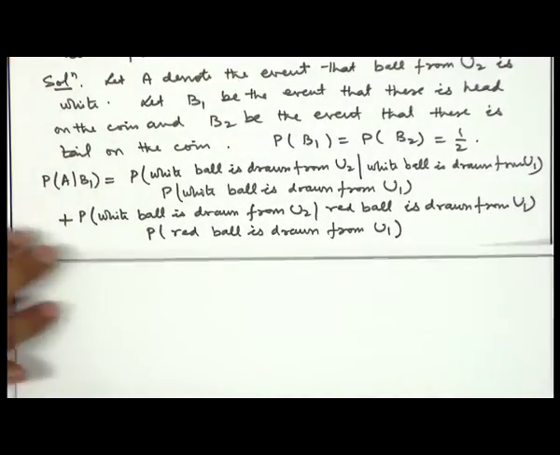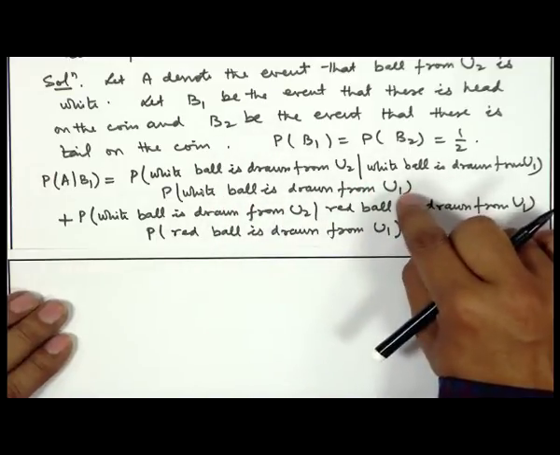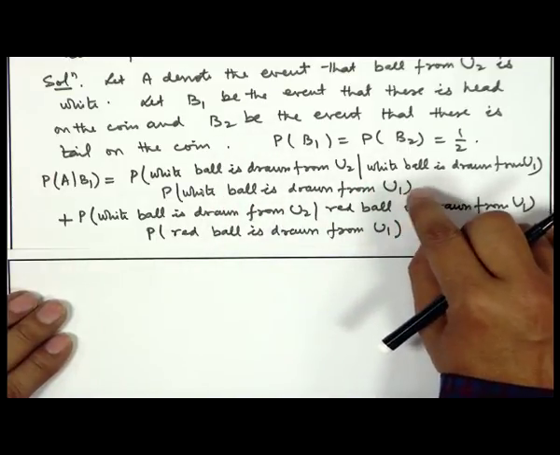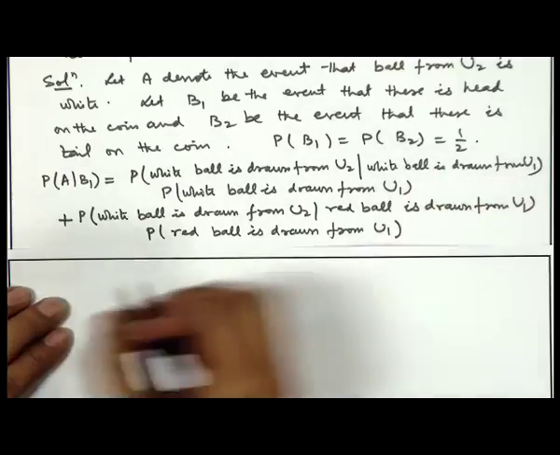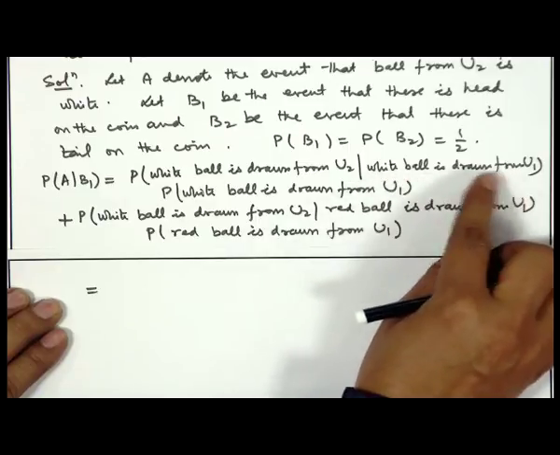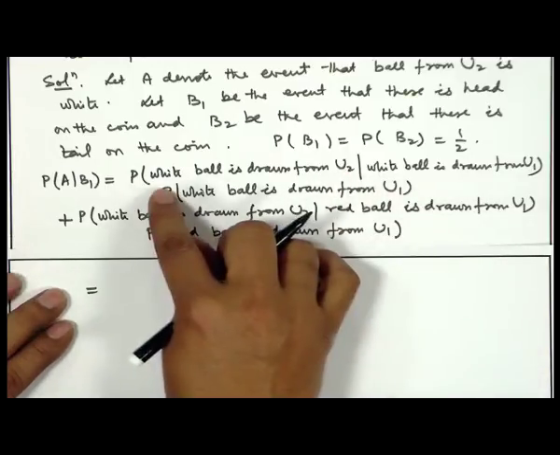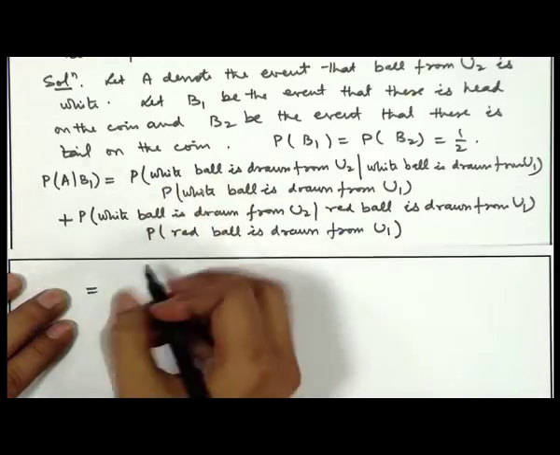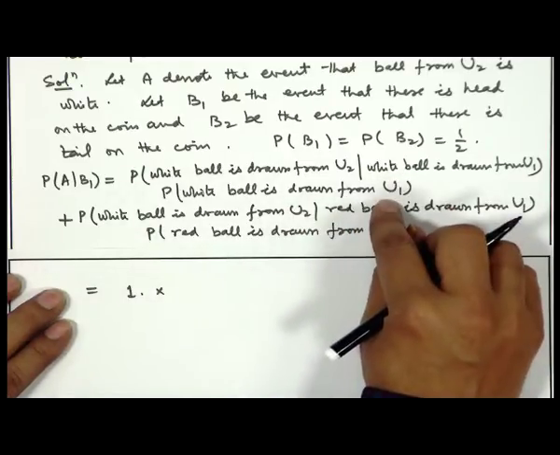So, what we have done, we have applied the theorem of total probability. When we are drawing a ball from U1, U1 contains 3 white and 2 red balls. So, the ball drawn can be white or it can be red. If the ball drawn is white, then U2 will have both the white balls. So, the probability of drawing a white ball will become simply 1. But what is the probability that a white ball is drawn from U1?